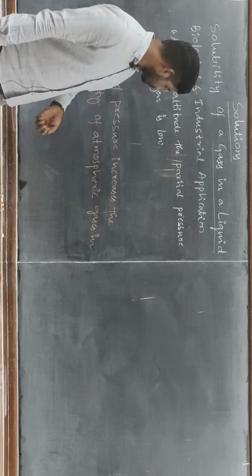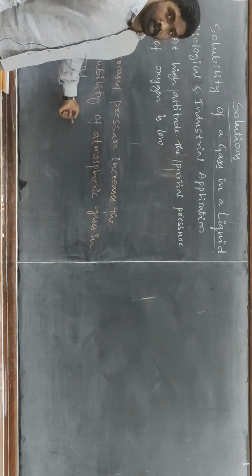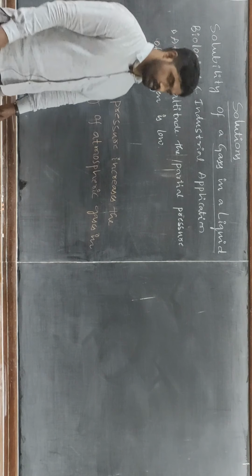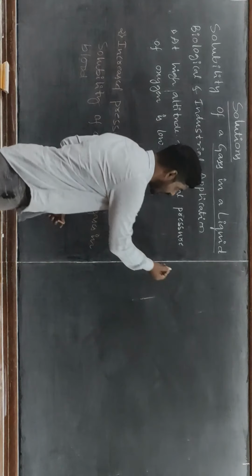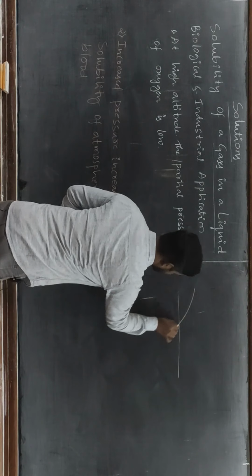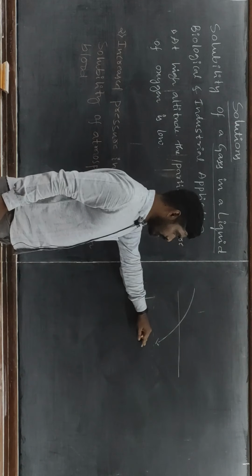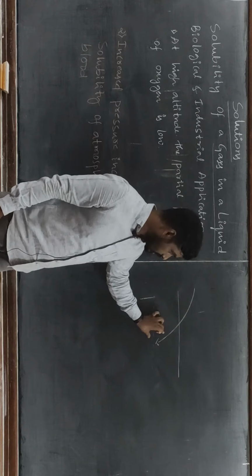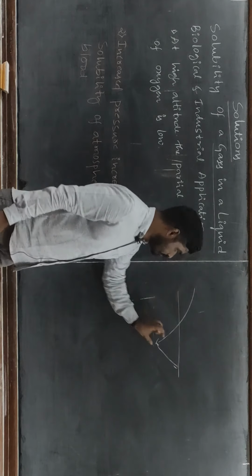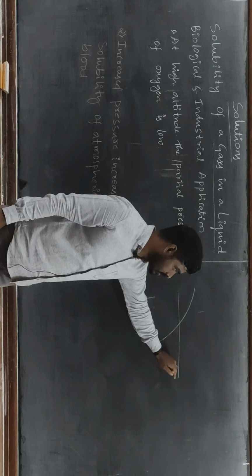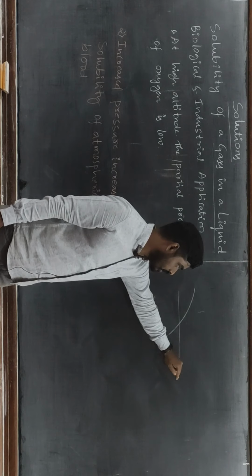The second one is that increased pressure increases the solubility of atmospheric gases in blood. If you take scuba divers, when they dive the partial pressure is more, and when they come back to the surface, the partial pressure decreases, hence the solubility of gaseous molecules will be lesser.